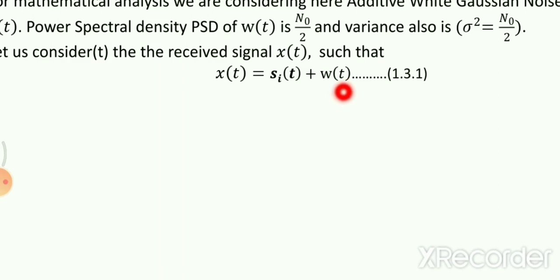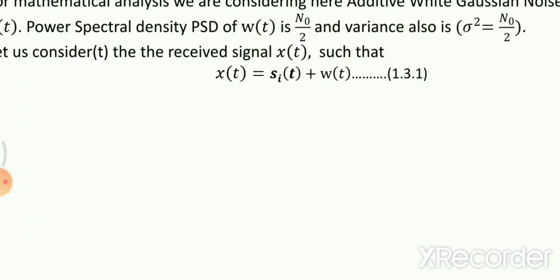All right. The kind of receiver that we're going to use is the correlation receiver. A correlation receiver basically consists of a bank of correlators depending upon the basis functions. Suppose you have one basis function, then one correlator is enough. What is a correlator? A correlator is an arrangement which consists of a multiplier followed by an integrator. So if you have one multiplier and one integrator, that means you have a single correlator. If there are two basis functions, let us say phi 1(t) and phi 2(t), then you're going to need two correlators. That means two multipliers and two integrators.